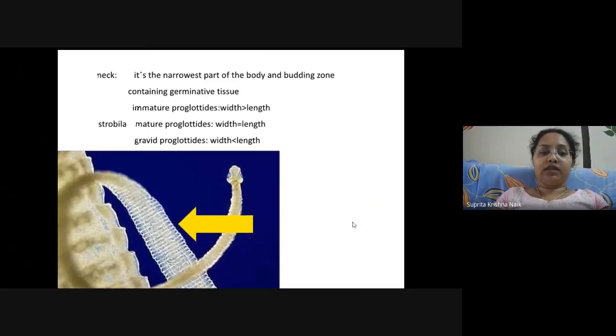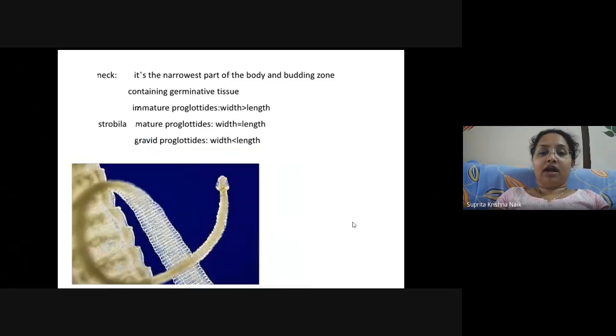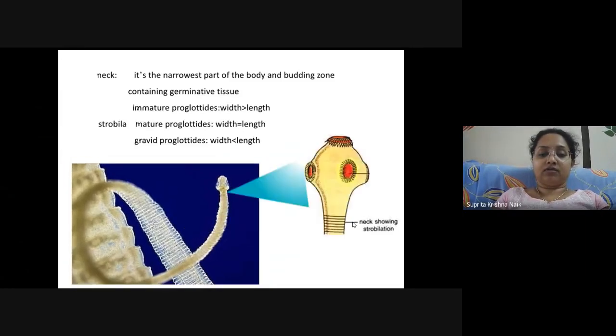Moving to the next one, that is the neck. It is nearest to the scolex and is a budding zone containing germinative tissues. In this picture, you can see this is the neck portion, and down the neck portion, the strobila formation takes place. Now, what is strobila? If you see the small segments, these are not real segments, okay? These are false segments. They are small.